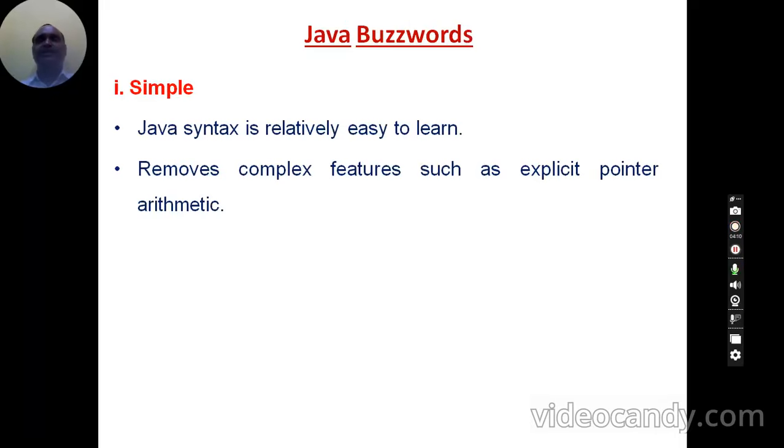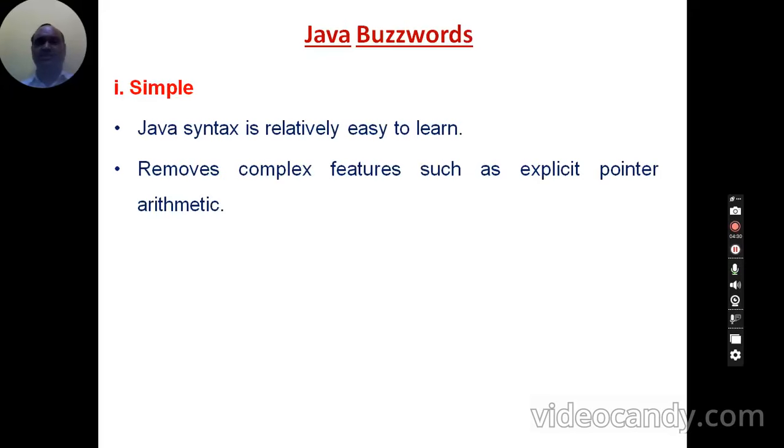In C and C++ languages, there is a concept called pointers. These pointers are not understood by many people because they are very complex. There are also security issues with pointers in C and C++.